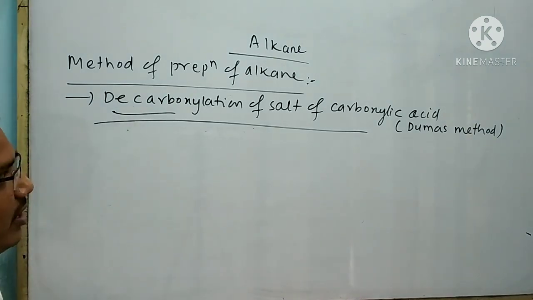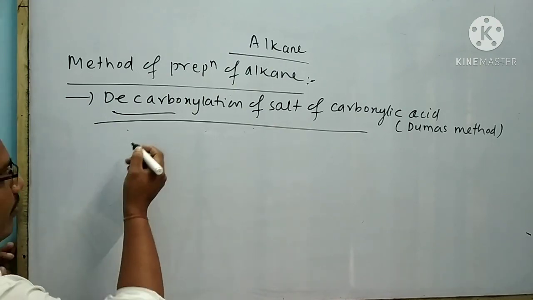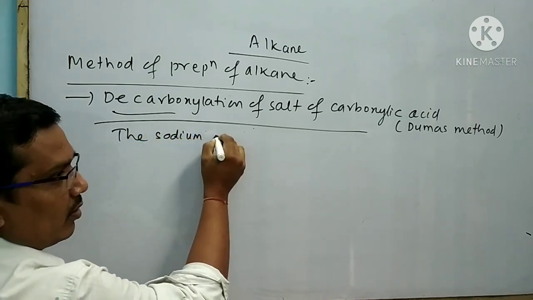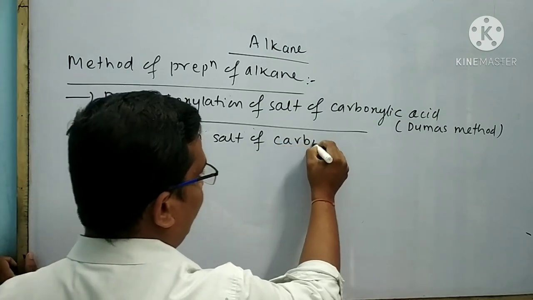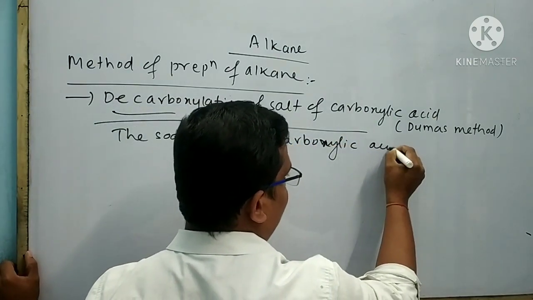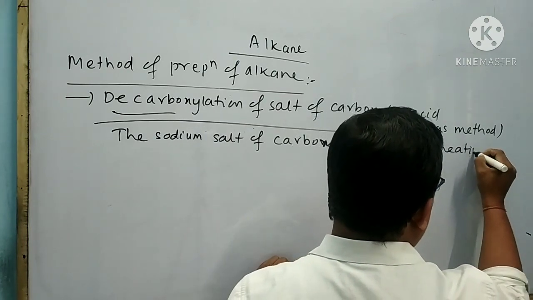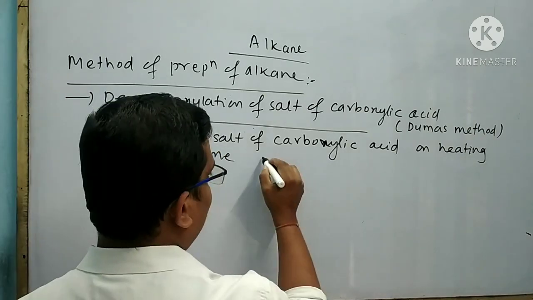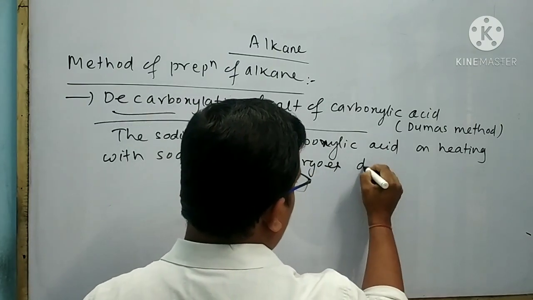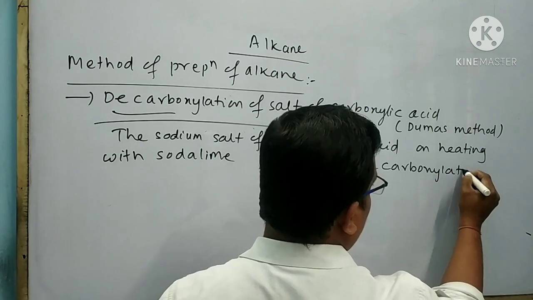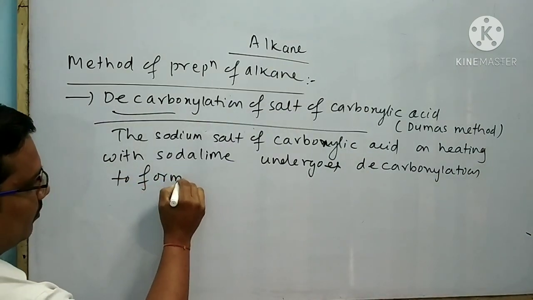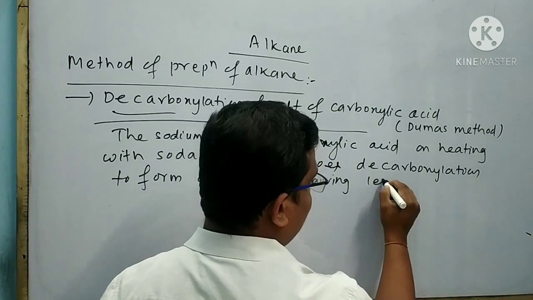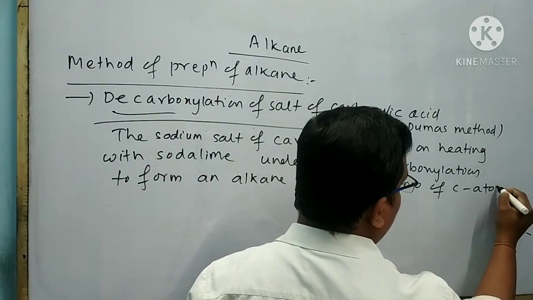Write a statement for decarboxylation of salt of carboxylic acid. The statement for decarboxylation of salt of carboxylic acid is: the sodium salt of carboxylic acid on heating with soda lime undergoes decarboxylation to form an alkane having one less carbon atom.